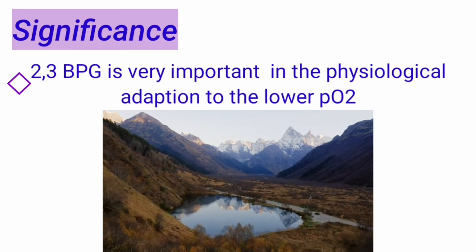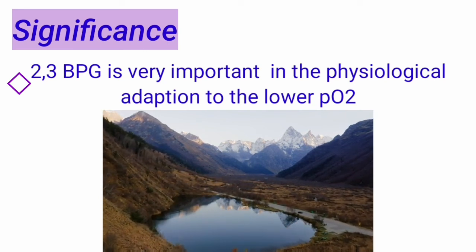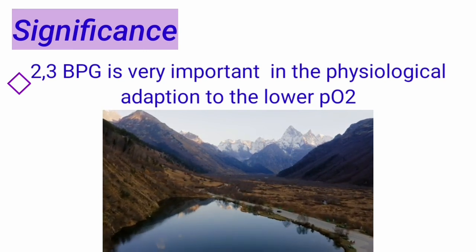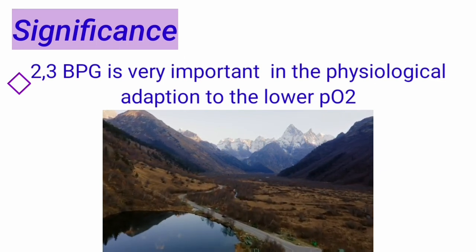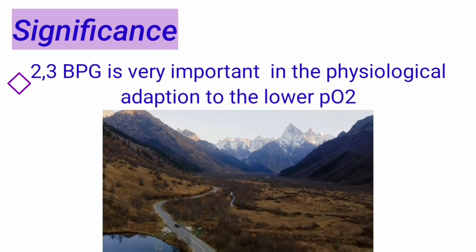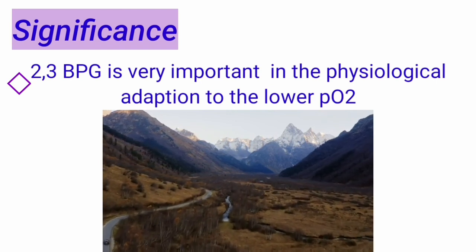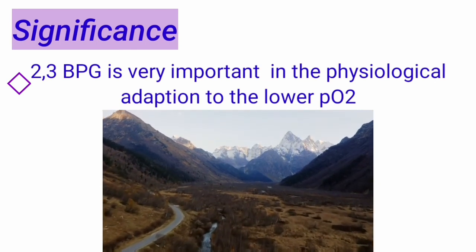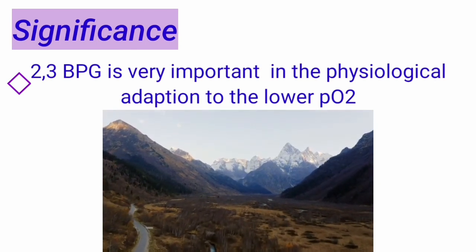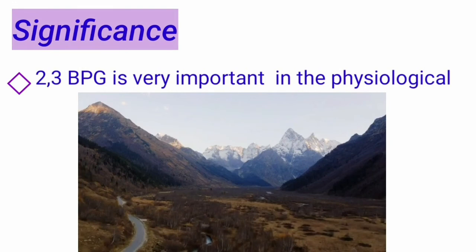2,3-BPG is very important in the physiological adaptation to the lower partial pressure of oxygen at high altitudes. For example, for a healthy human at sea level, the binding of oxygen to hemoglobin is regulated such that the amount of oxygen delivered to the tissues is 40% of the maximum that would be carried by the blood. That means if 100% is the oxygen present in the blood, then 40% is delivered to the tissues at sea level.